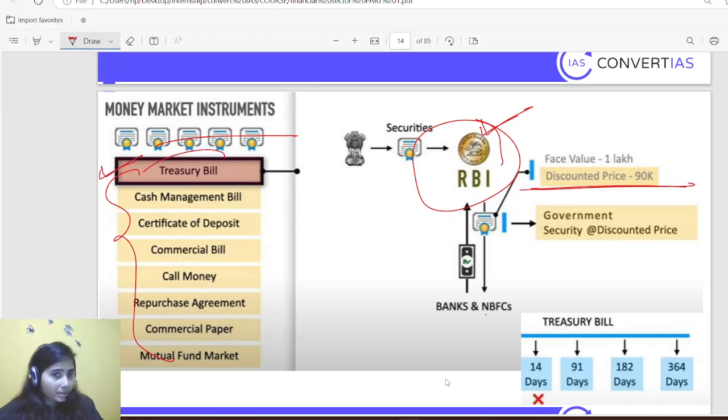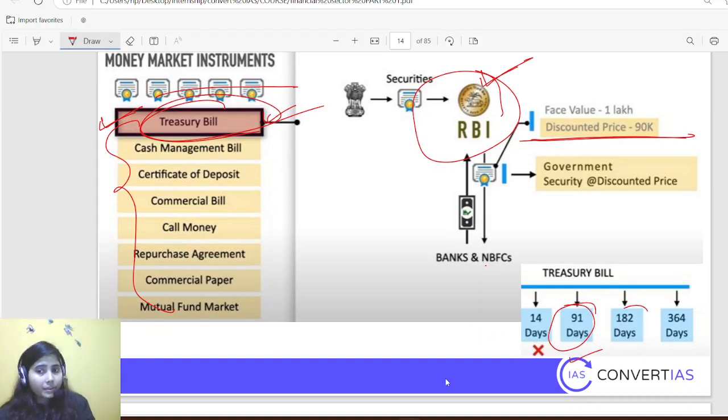I am talking about treasury bill. Treasury bills are government securities for shorter time. Simple thing: if government securities are for a longer period, 2 years, 3 years, then it is called government securities. I'll be explaining in coming months. But if government securities are for within a year, then it is called treasury bill. It can be issued for 91 days, 182 days, and 364 days.